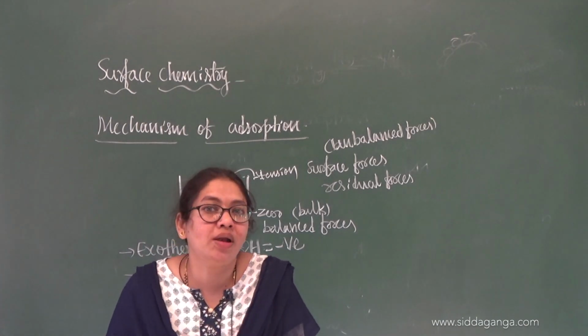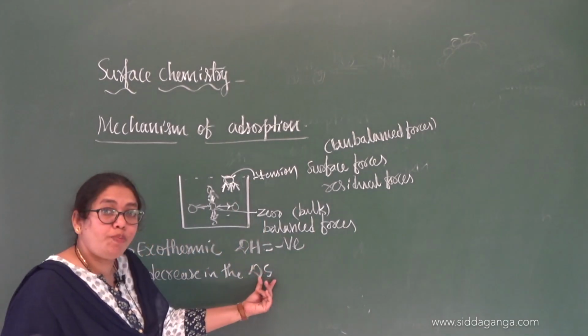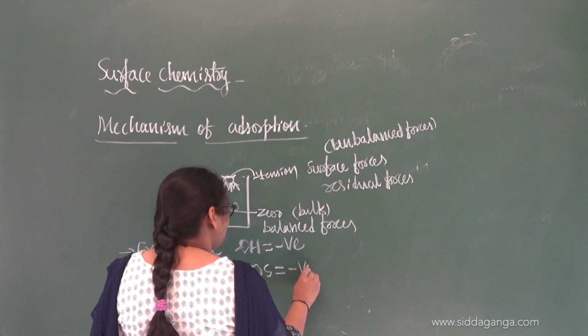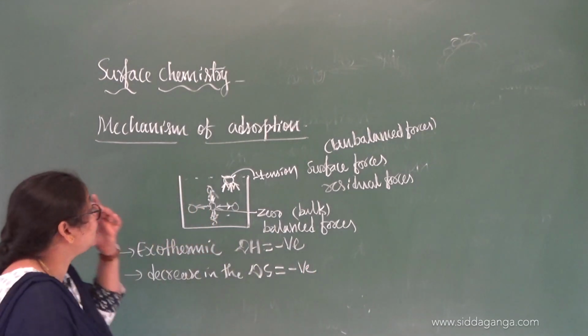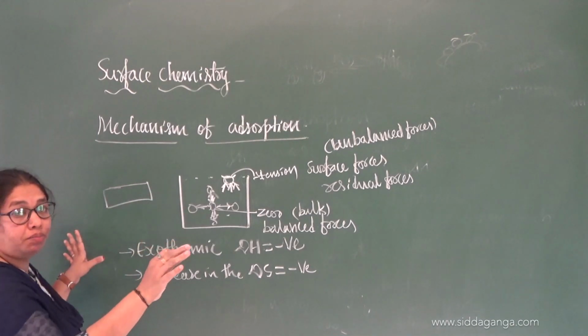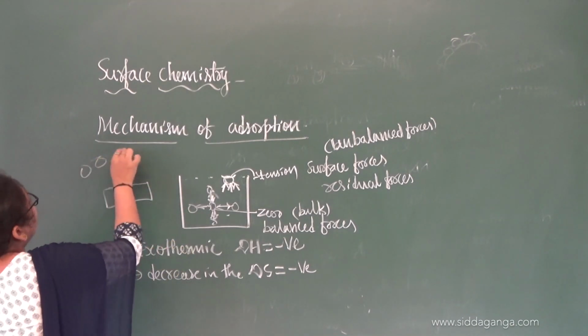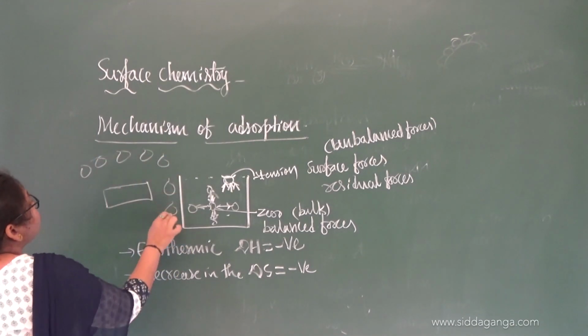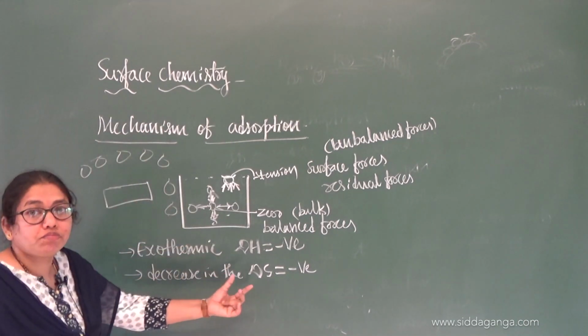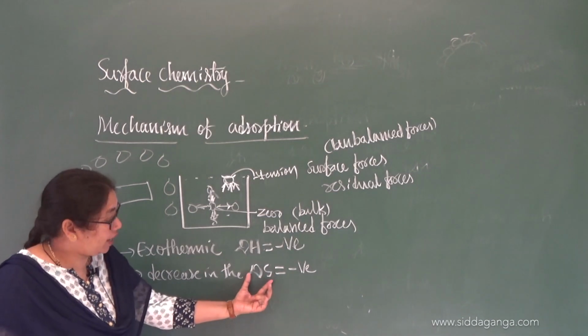So it will always decrease, which means delta S is also negative. Why? See what actually happened. If there is no adsorption, the molecules will be free, so the entropy will be very high.